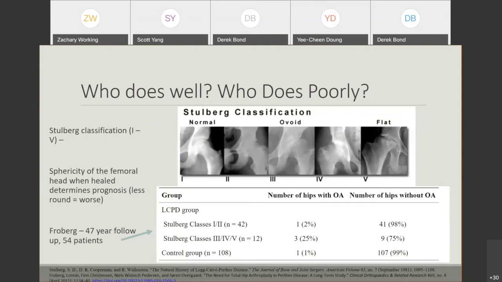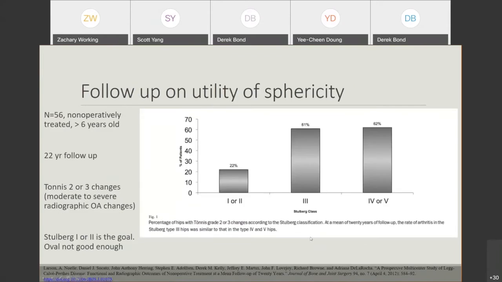So Froberg in one study had a 47-year follow-up for Perthes patients. And we can see that those with Stulberg class 1s and 2s, that are basically spherical hips, after 47-year follow-up, only 2% of those patients had osteoarthritis. But those with Stulberg class 3, 4s, and 5s, oval hips to those who are flat, many of these patients, 25% of these patients developed osteoarthritis. And other studies have confirmed this finding as well.